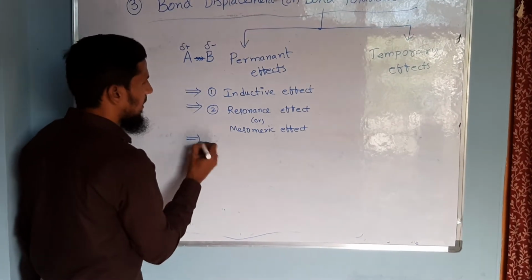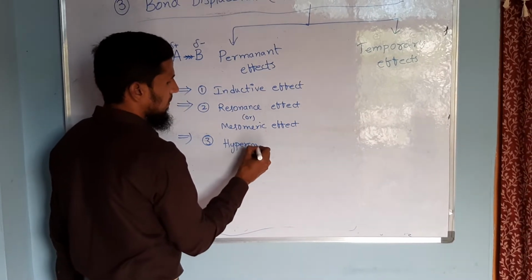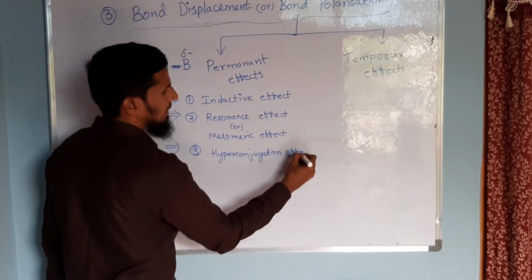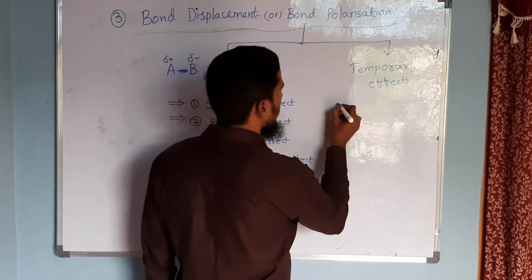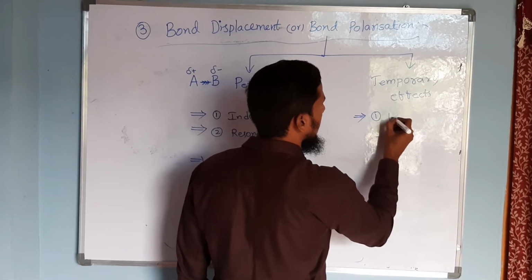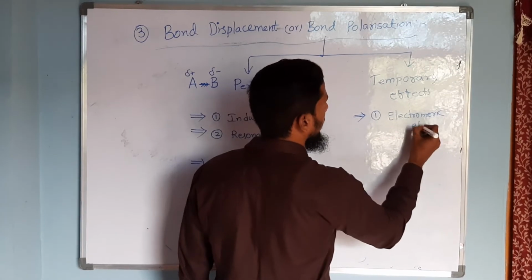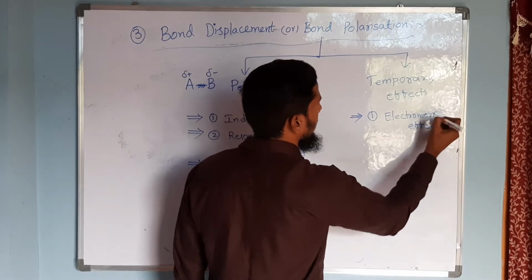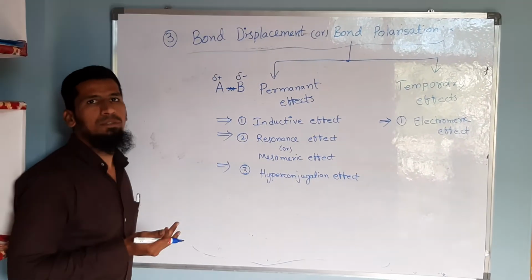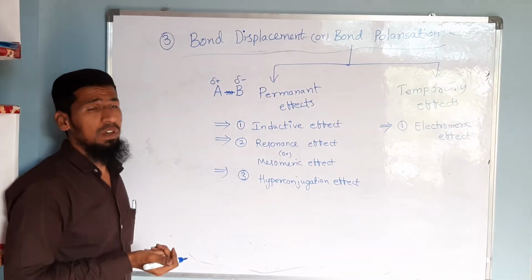And the third one is hyperconjugation effect. And the effect which can be considered under temporary effects is only one, that is electromeric effect. Okay.